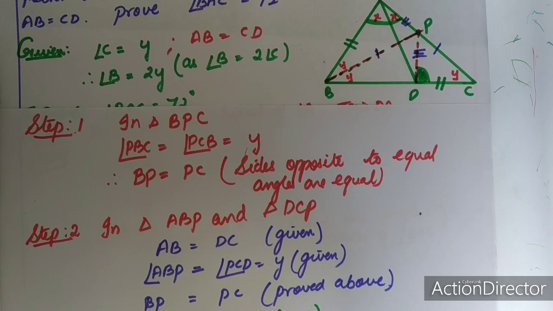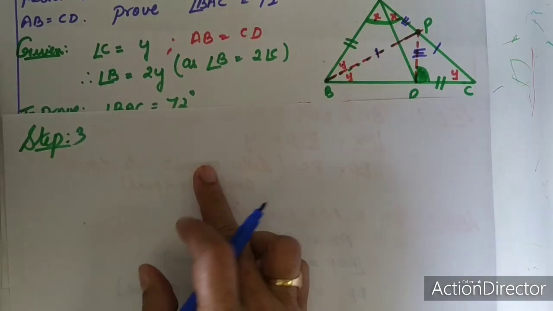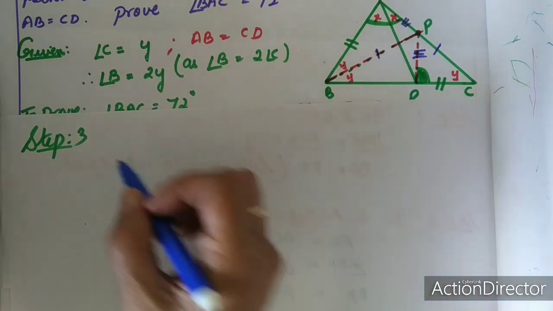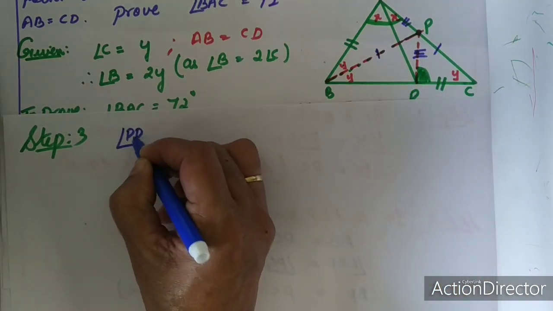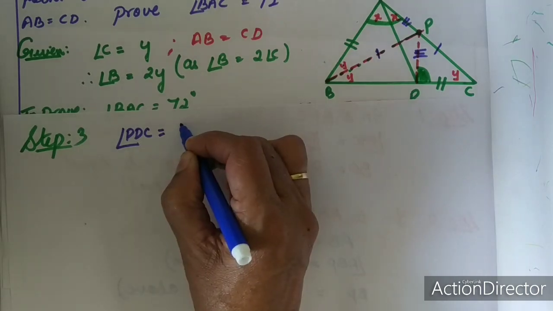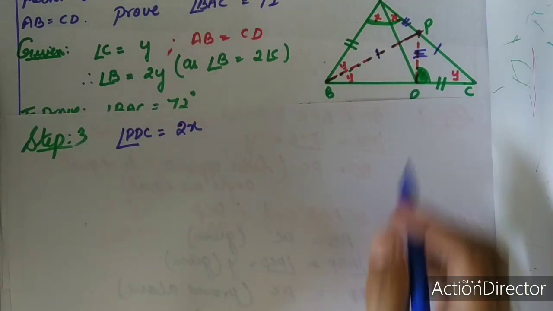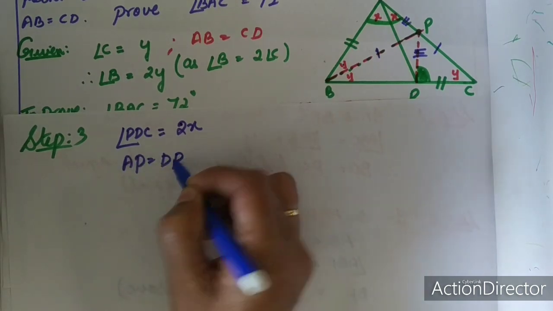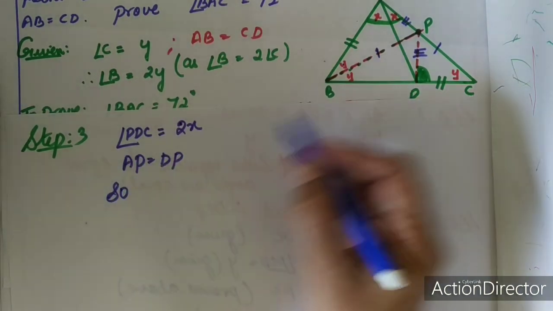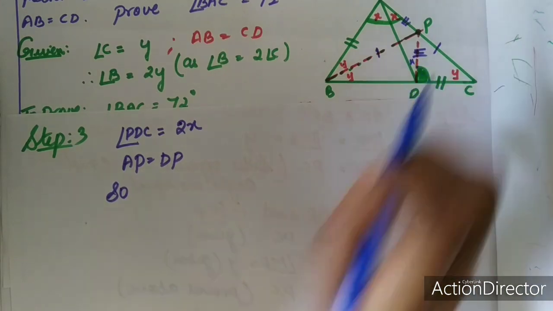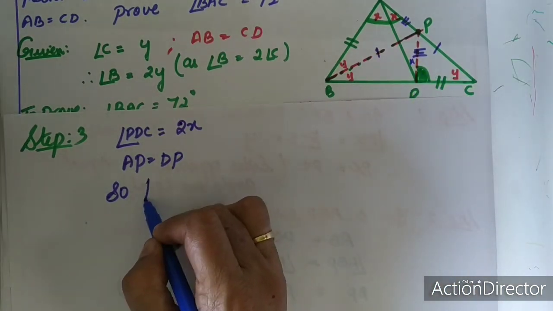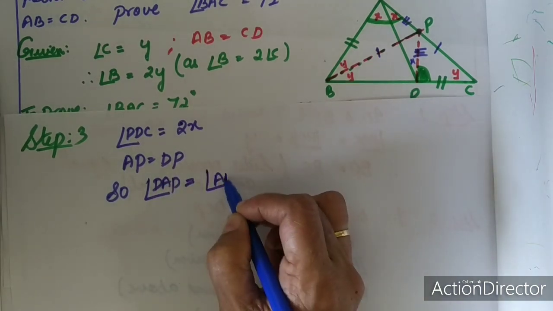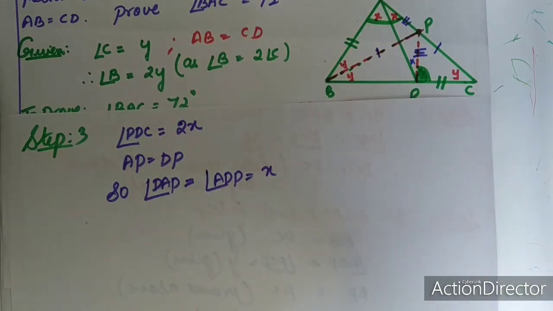So now let us move on to step 3. Just now we proved angle PDC is equal to 2x, and also AP is equal to DP. So I can mark this angle as x over here. So angle DAP is equal to angle ADP is equal to x.